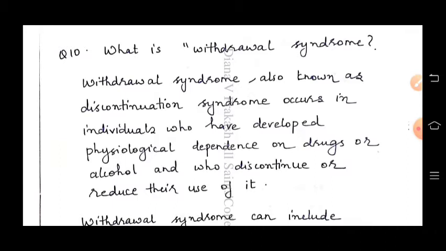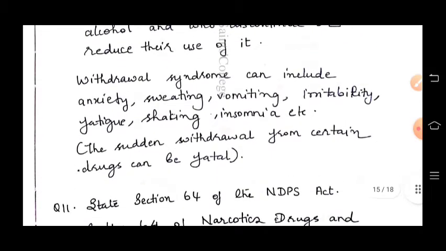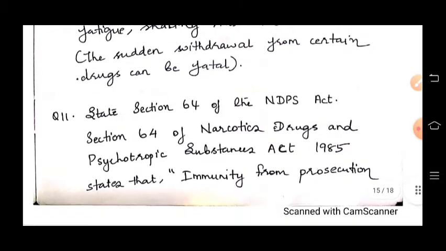Okay, so withdrawal syndrome, also known as discontinuation syndrome, occurs in individuals who have developed physiological dependence on drugs or alcohol and who discontinue or reduce their use of it. Withdrawal syndrome can include anxiety, sweating, vomiting, irritability, fatigue, shaking, insomnia, etc. The sudden withdrawal from certain drugs can be fatal, can actually kill people.